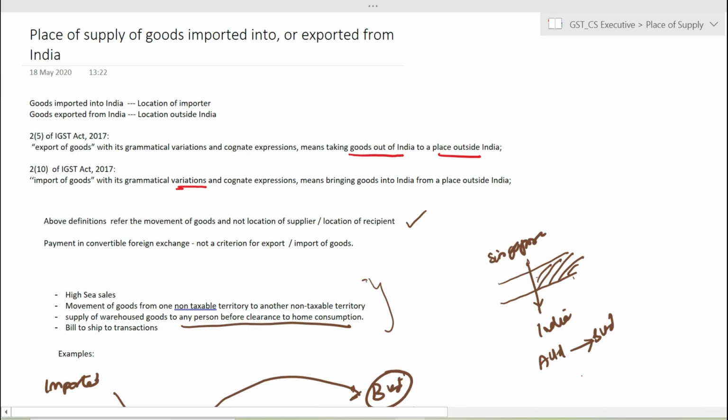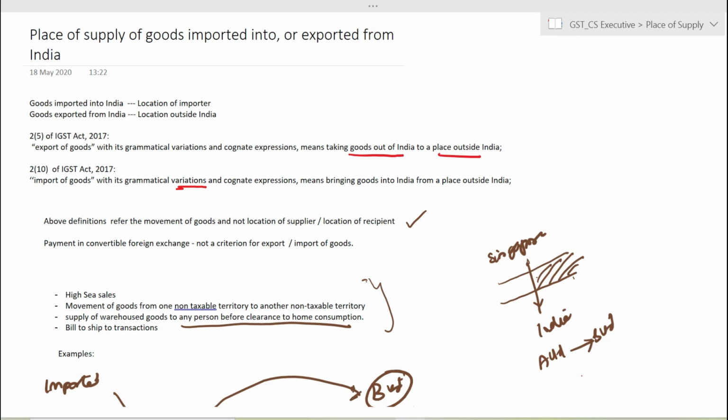One another important aspect that needs to be considered in case of all import and export transactions is specific to bill to ship to transactions. So in case of bill to ship to transactions, if you remember section 10, we saw that the place of supply would be the principal place of business of the third person, that is, the person who is placing the order. The person to whom the bill is being made will be treated as a place of business.